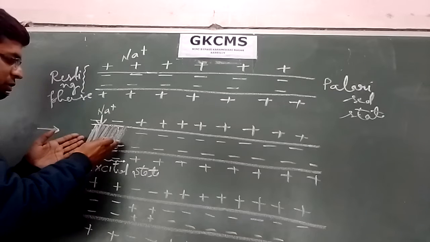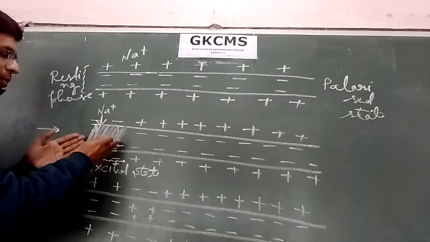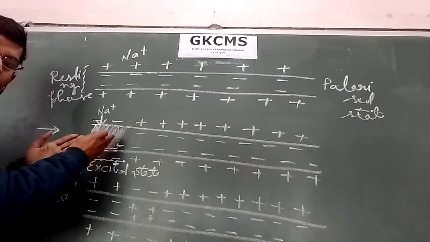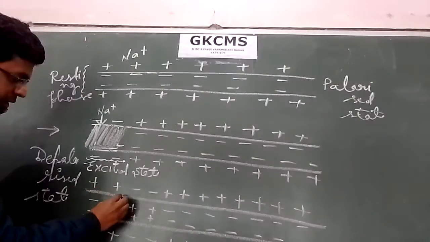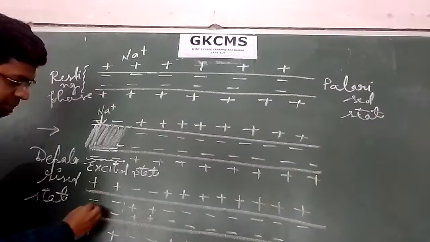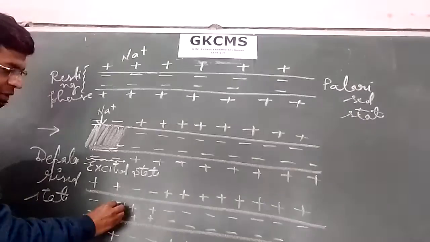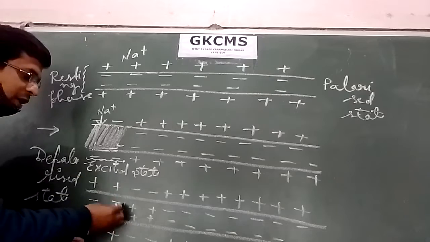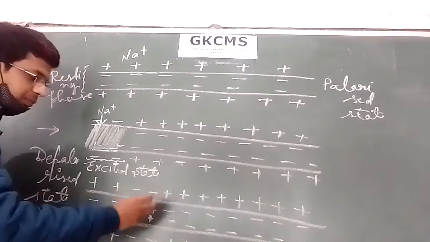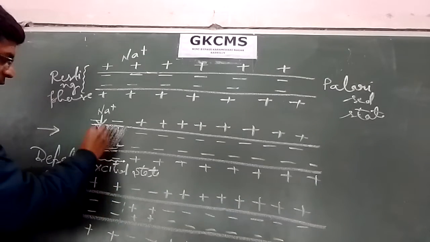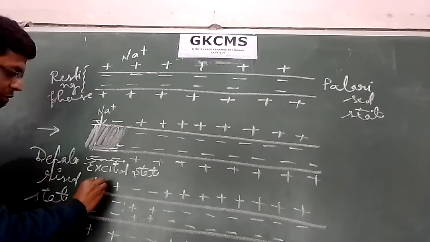Now this depolarized region will behave just like the stimulus for the next part. Because of this, the next part will get excited, and from here the sodium ions will go outside.